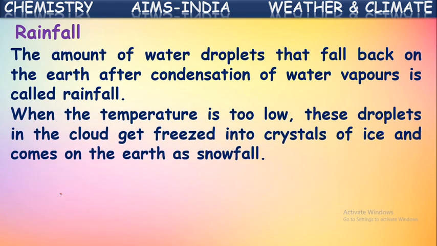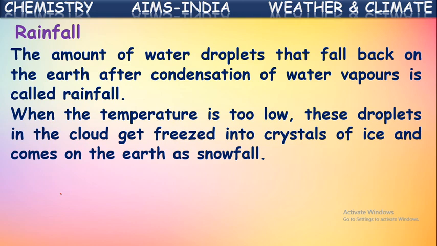When the temperature is too low, these droplets in the cloud get frozen. Actually, when this water vapor condenses because of coolness, it converts into droplets of water. If the temperature is very low, then what happens? These droplets of water, instead of coming down in liquid form, will immediately be frozen there itself into small crystals. So they form small crystals of ice. They come down along with the rainwater, and that we call snowfall. If the crystals are much bigger, then we say they are hailstones.